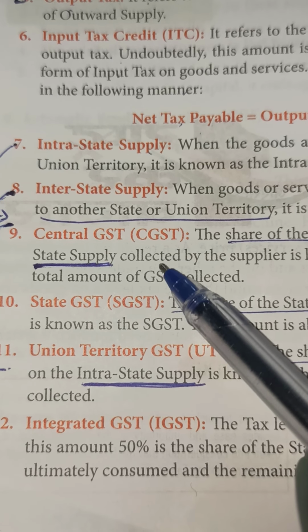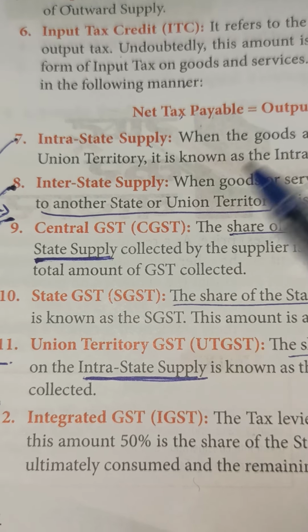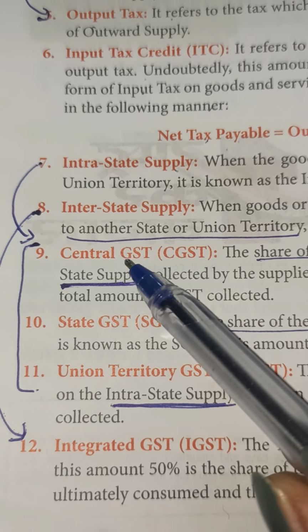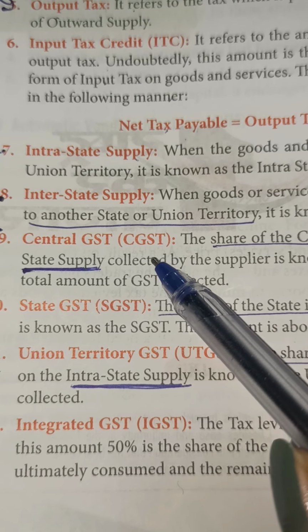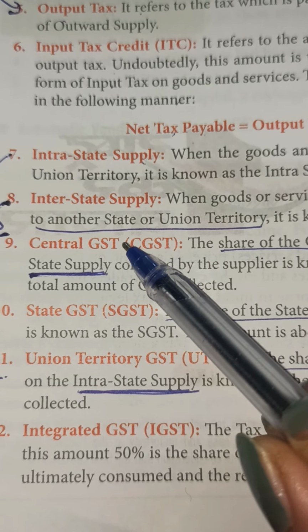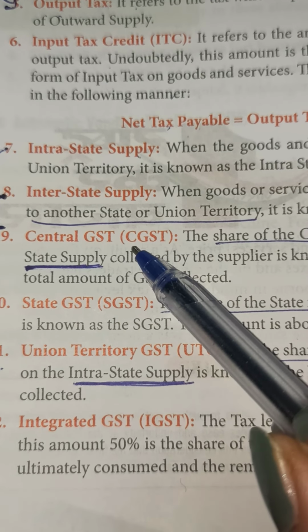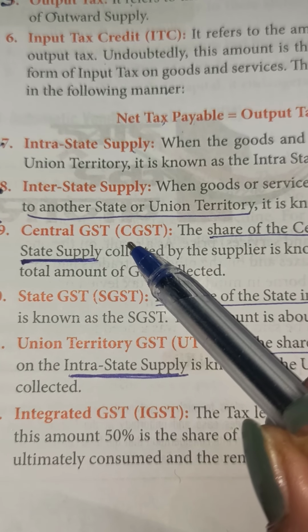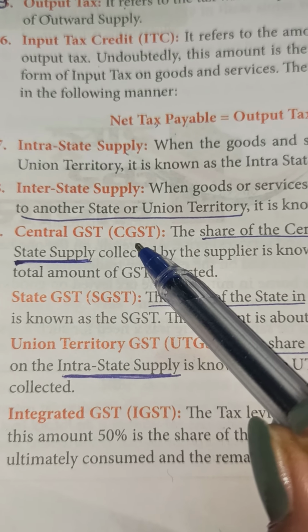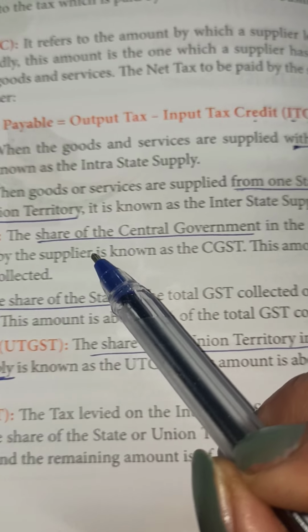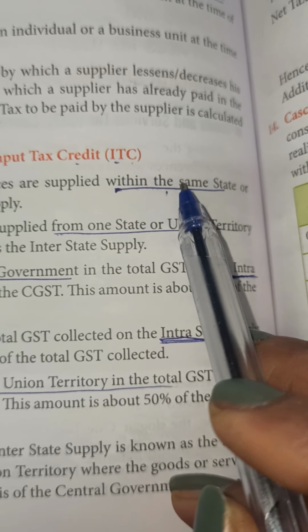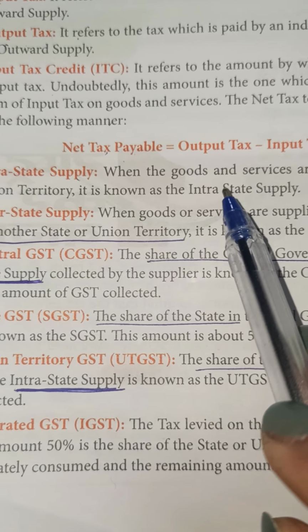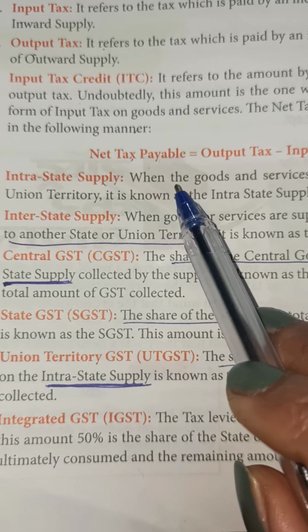Now we are proceeding towards the actual GST. Value addition we have to understand, right? Central GST, CGST. What is CGST? C means central government: the share of tax that goes to the central government. Which share of tax? The share of tax from the intra-state supply.